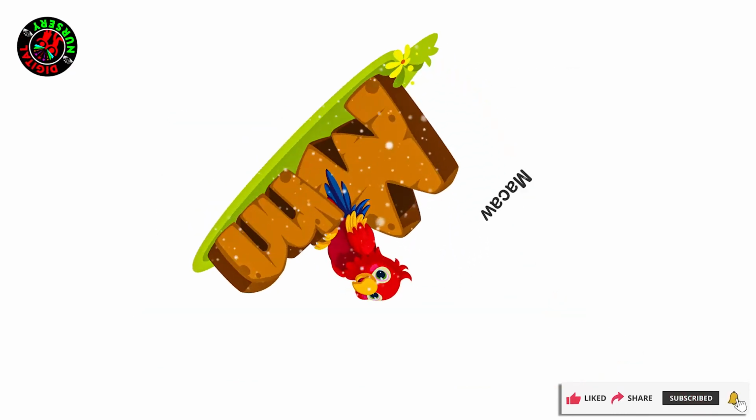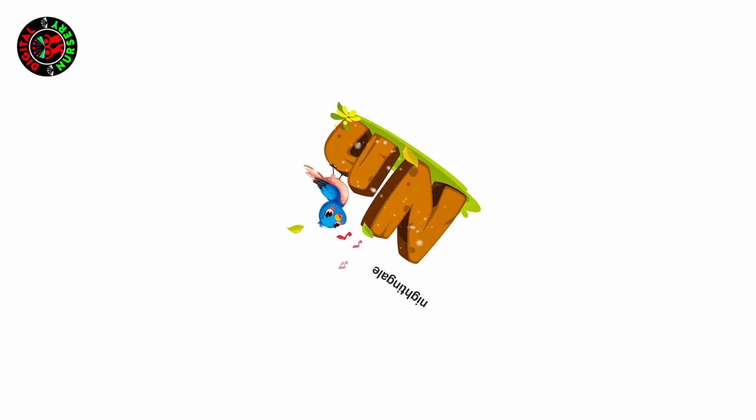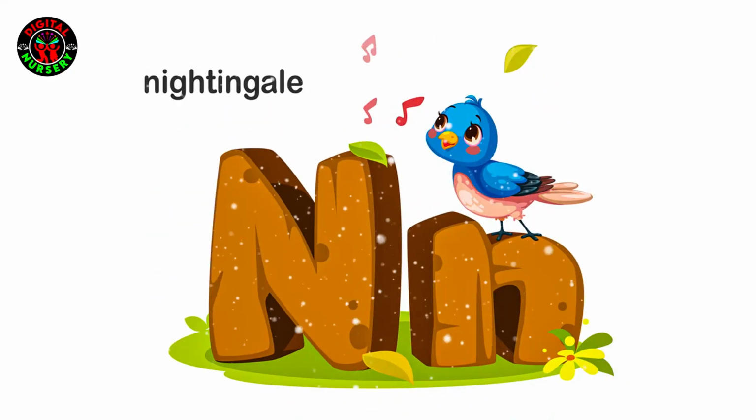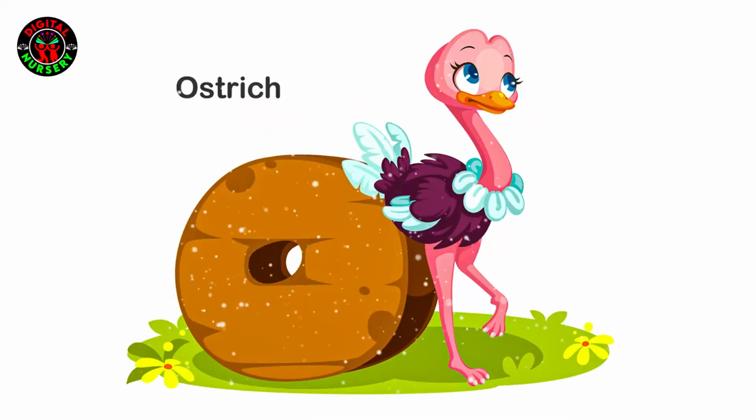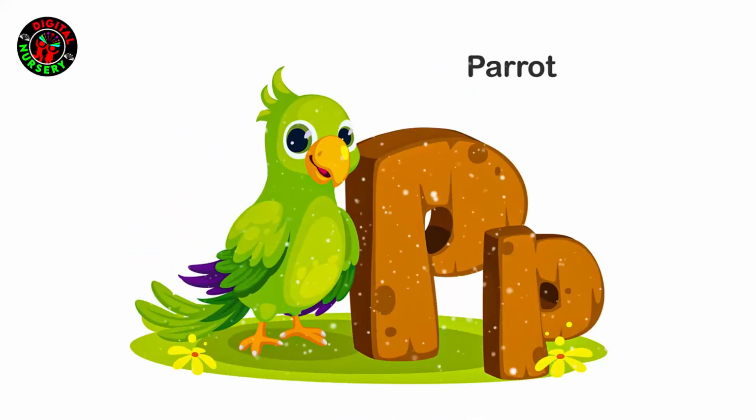M is for macaw. N is for nightingale. O is for ostrich. P is for parrot.